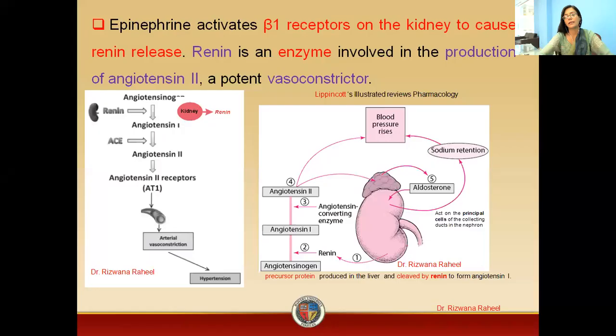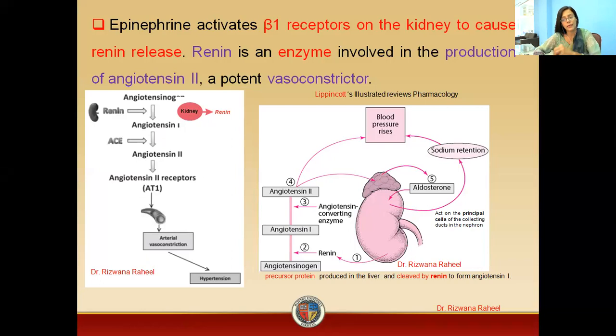So students, we were discussing how epinephrine will increase blood pressure. We have renin from the kidney. Whenever there is activation of beta 1 receptor, renin breaks down angiotensinogen into angiotensin 1.